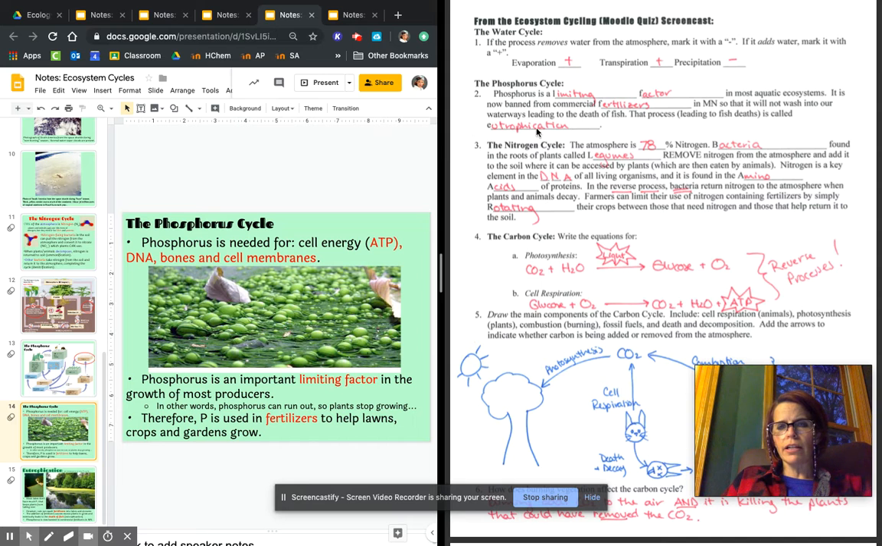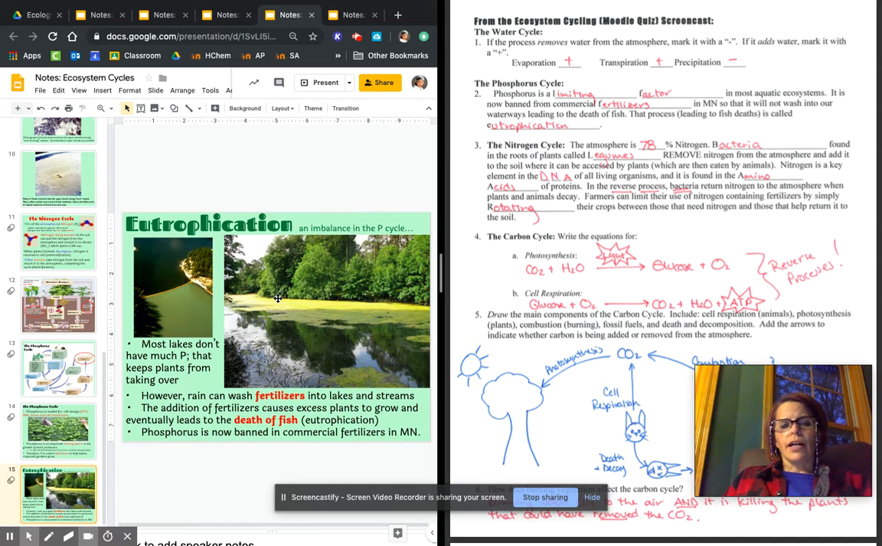And here's that word right here, eutrophication. I try to help students remember, eutrophication is the phosphorus cycle. It's caused by fertilizers washing into the lakes, and it leads to fish deaths. One more time: eutrophication, phosphorus cycle, fertilizers, fish deaths. Trying to help you remember it.